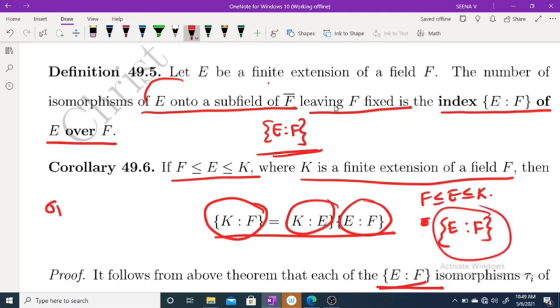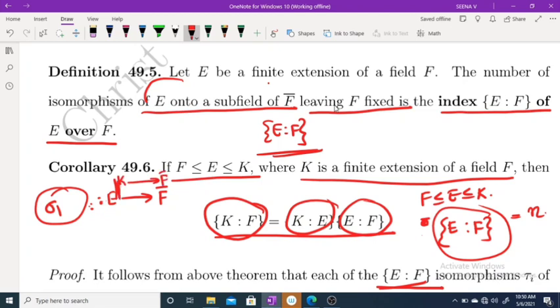This is not the isomorphism, this is the total number. Using this same result, we can extend it to an isomorphism from E to a subfield of F closure, and we have to find the extension of it to a subfield of F closure.